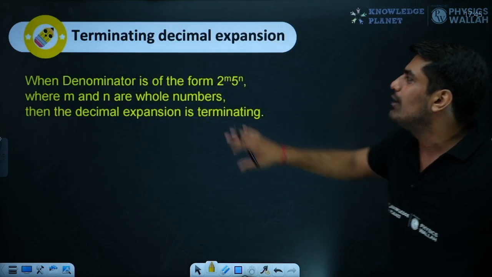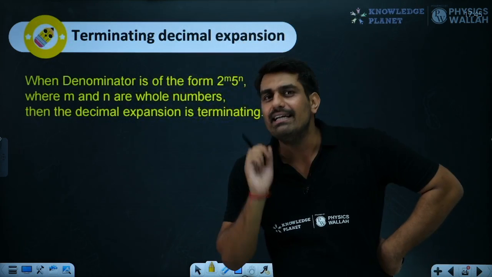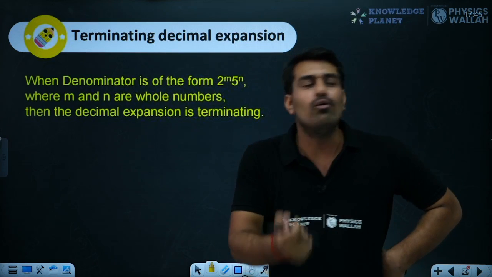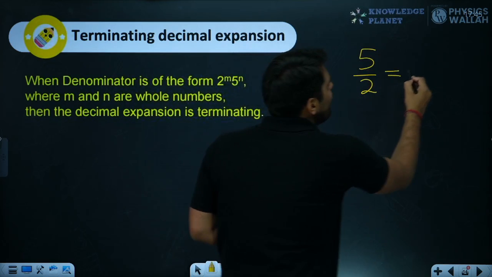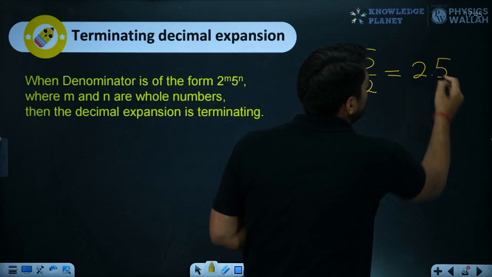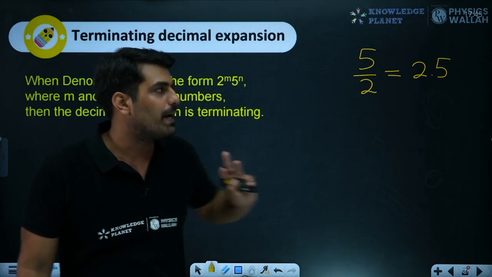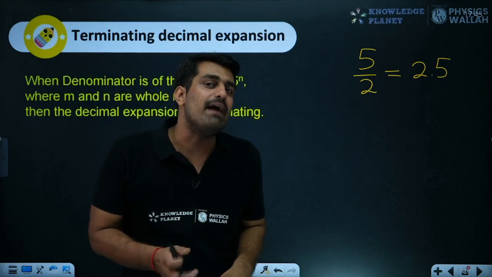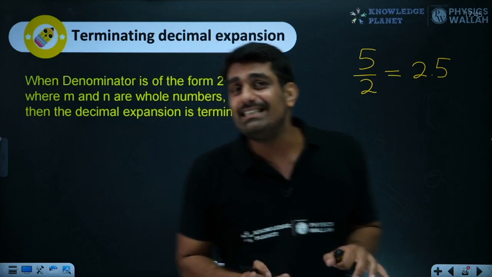So here we are talking about the terminating decimal expansion. What do we mean by terminating? The decimal ends over there. When I told you about 5 by 2, I mentioned that the final answer would be 2.5 because the decimal over here terminated. After this, we don't have anything. Fine. But how do we get to know every time that the decimal terminates? For that, we have a straightforward thing. What is that straightforward thing?